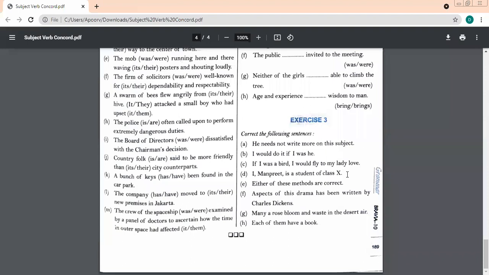Yes, ma'am, it's correct. No one else is speaking, only one child is giving this answer. What happened? Do you agree with the answer or not? Yes, ma'am. Speak, beta. The last sentence again, children.